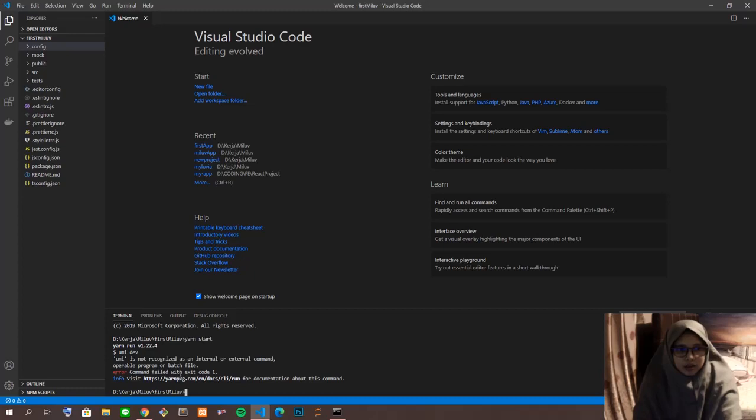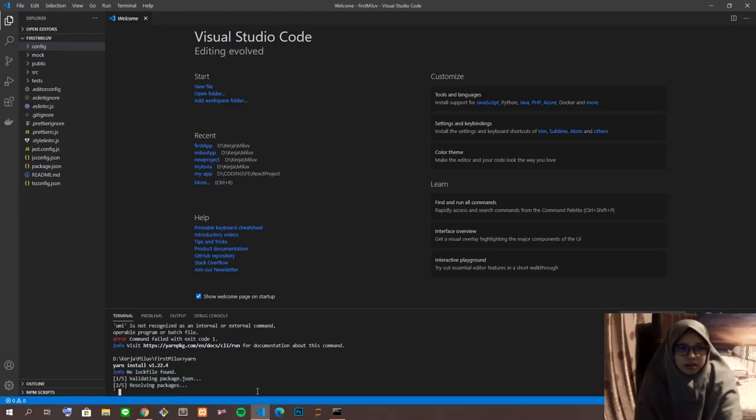Okay, it says there's an error. I think I already got this error before, so you just have to install again inside the UMI folder. It's not the best, but we have to do this to make it run.